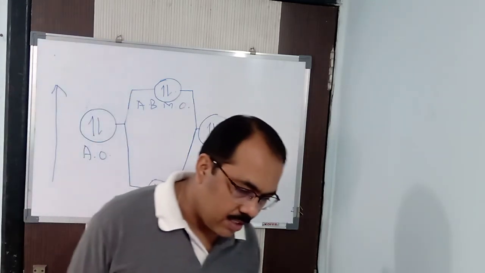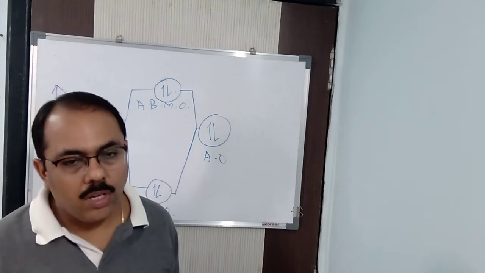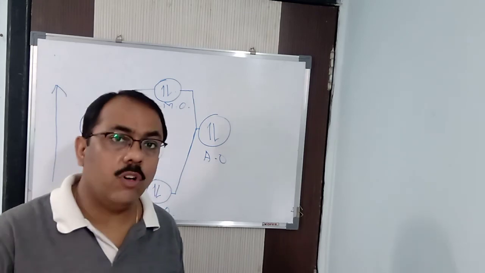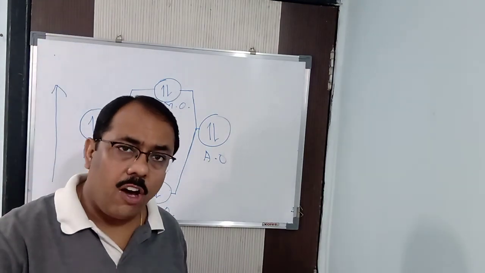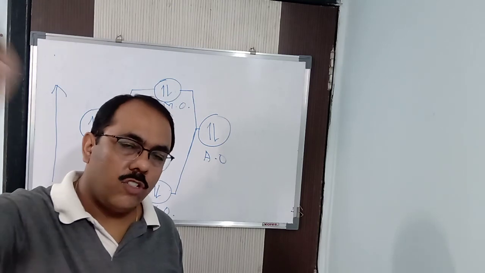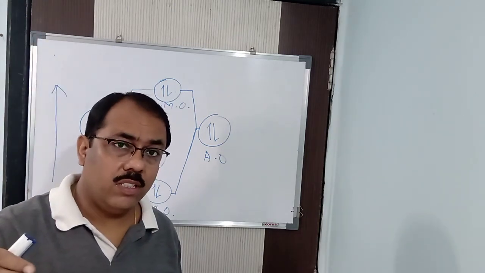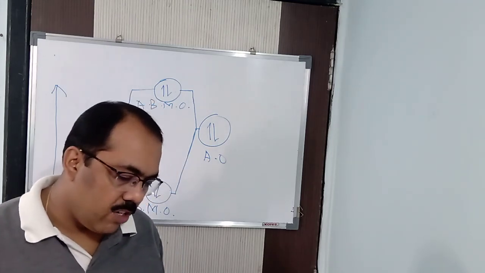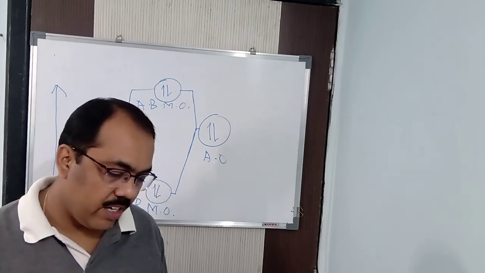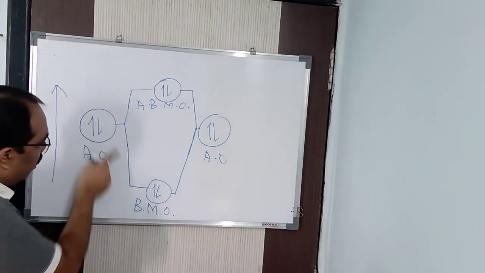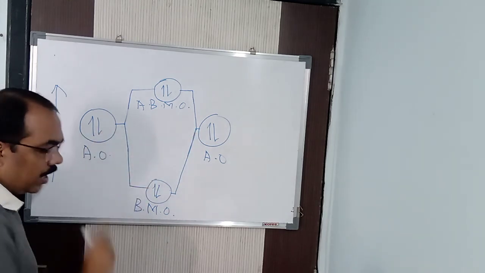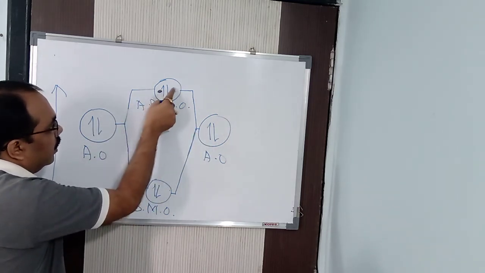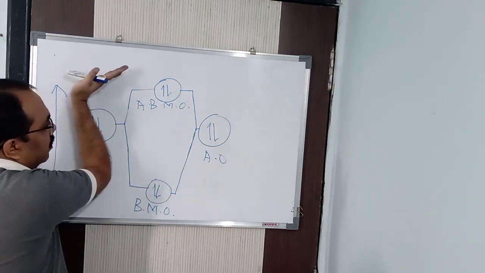One of the postulates says that when atomic orbitals combine, they combine to form 2 molecular orbitals, that is bonding and anti-bonding. Bonding has lower energy, anti-bonding has higher energy. So first the bonding will be occupied, then the anti-bonding. Each orbital, how many electrons? 2 electrons first. Then if any are left, the other orbital will be occupied. So the atomic orbitals combine to produce 2 molecular orbitals. One of them possesses lower energy than the energy of the atomic orbitals which are combining, and the other has higher energy than the energy of the atomic orbital. See, compared to the atomic orbital, this energy is higher. You can see that it is in increasing order.